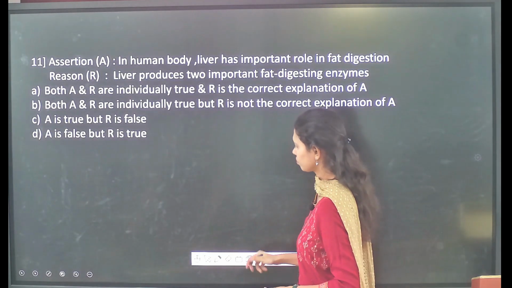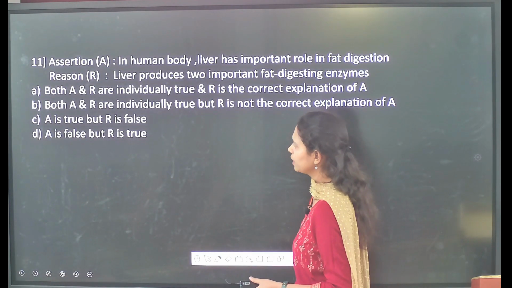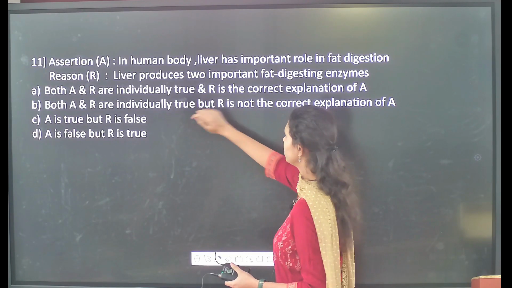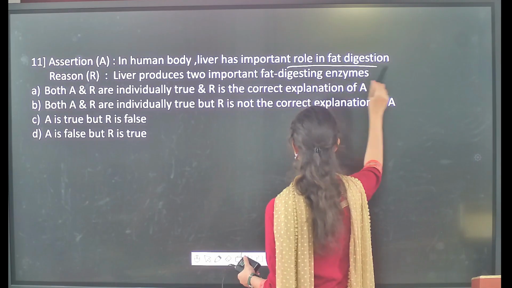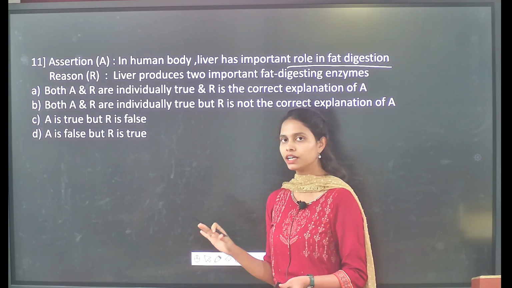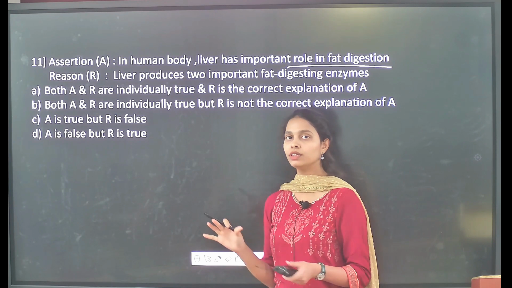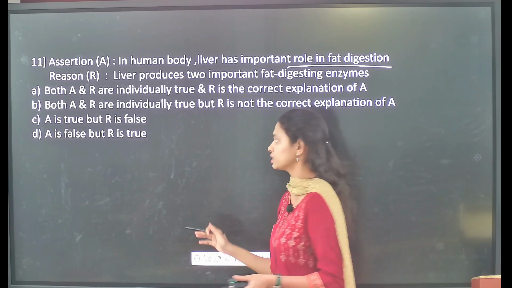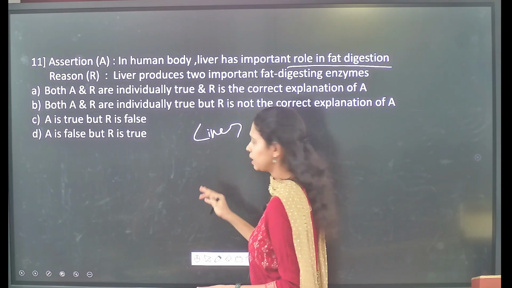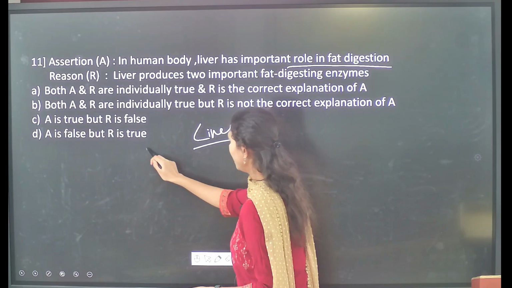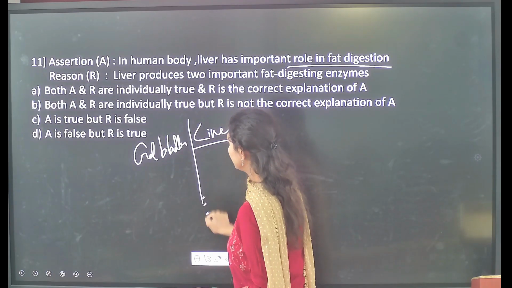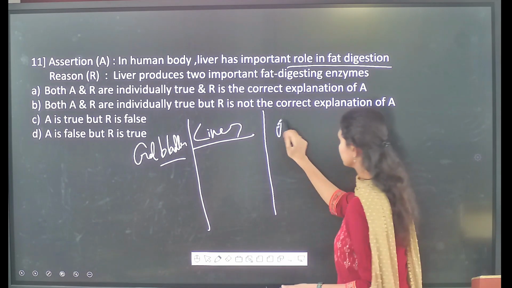Then followed by, it is an assertion reason question. So here the assertion is, in the human body, liver has an important role in fat digestion. In this context, let me give you a brief background regarding the nature of the liver and how fat digestion actually works. In the human body, there are three important parts, one being the liver, the other being the gallbladder, and the other being the pancreas.